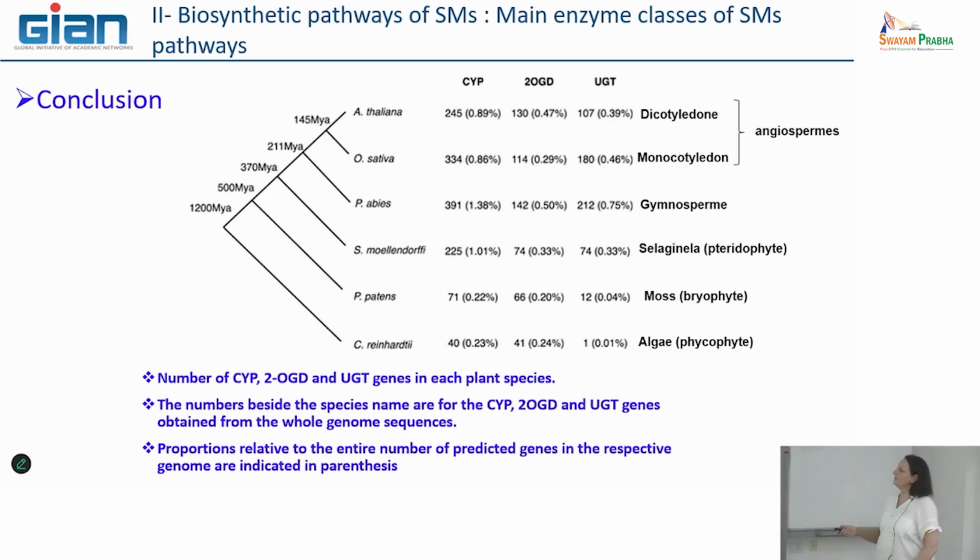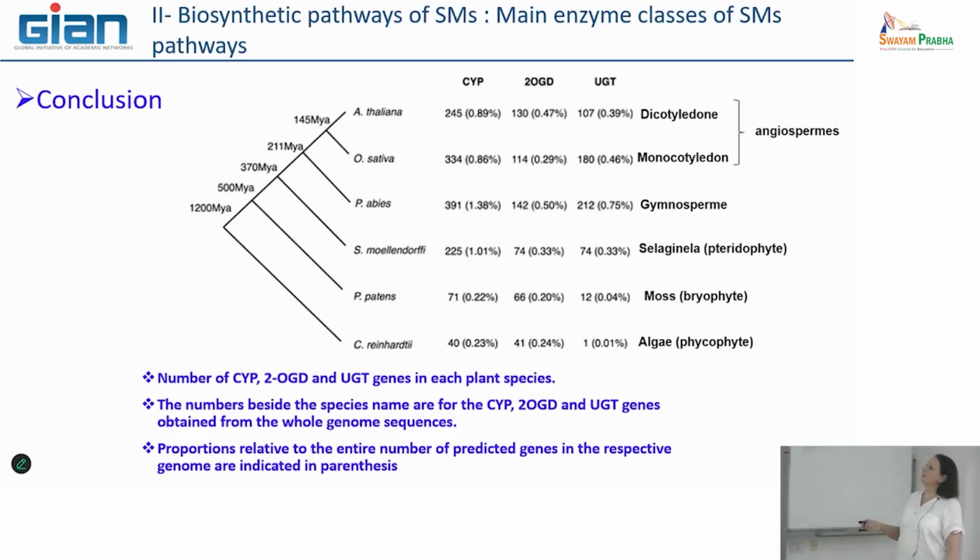We can observe that in algae, which are the first plants produced, you have a number of genes that are really less important than what we found in angiosperms. And they represent not a large part of the genome.